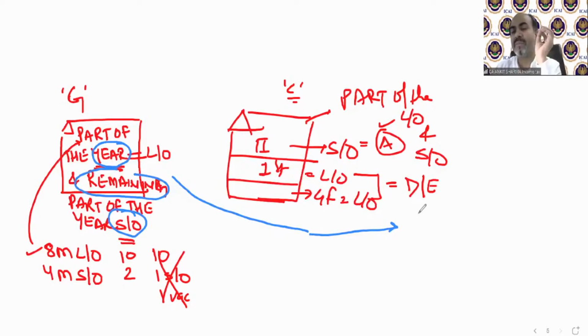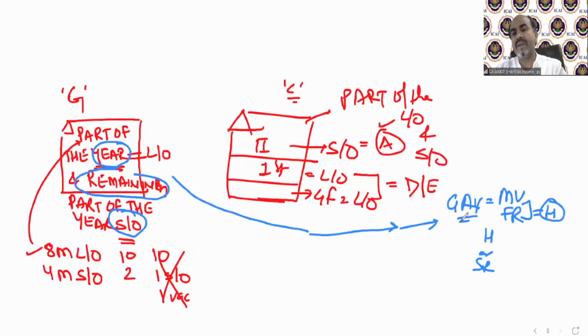Same as case number E. There is no difference. The same GAV needs to be calculated as per case number E: municipal value, fair rent, whichever is higher; standard rent, whichever is lower; that is your expected rent. Expected rent or actual rent received, as per case number E.